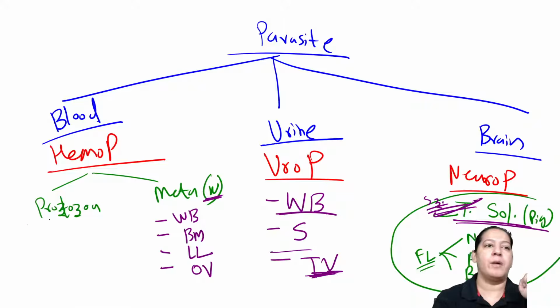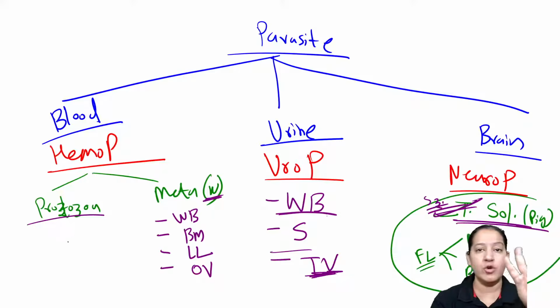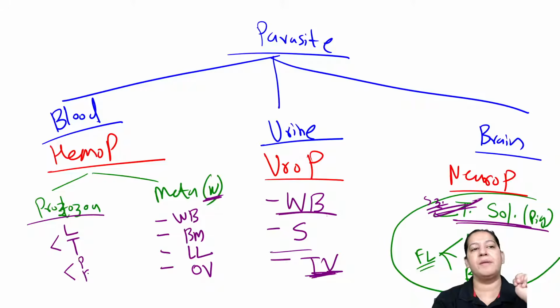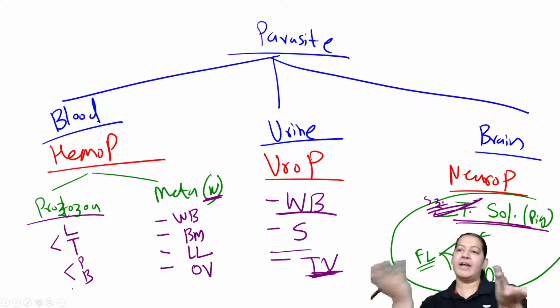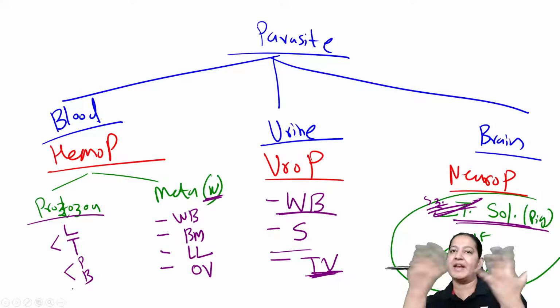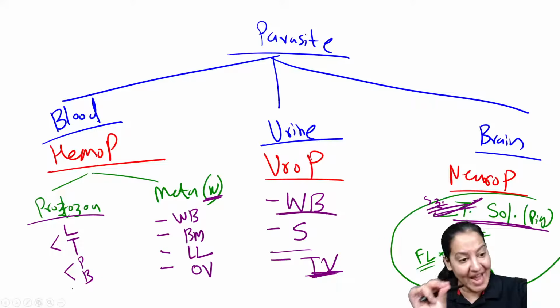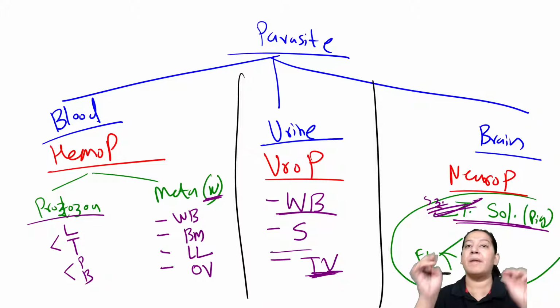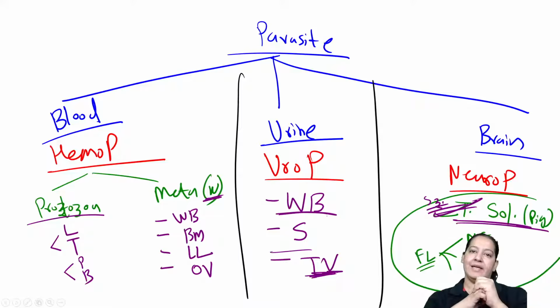Tell me the protozoa. I forgot the protozoa. Which protozoa were in blood? The 2 hemoflagellates. What are the 2 hemoflagellates? Leishmania and Trypanosoma. Leishmania and Trypanosoma are the 2 hemoflagellates, and 2 sporozoans, Plasmodium and Babesia. That's it. If you want to make some mnemonic, it's good. If you don't want to, it is common sense. But you have to gather them together so that if a question comes in the exam, you can crack it easily.